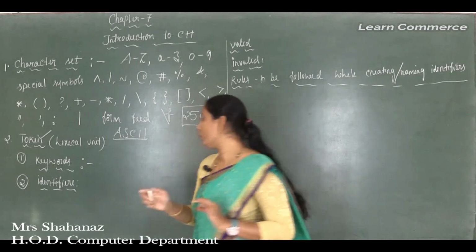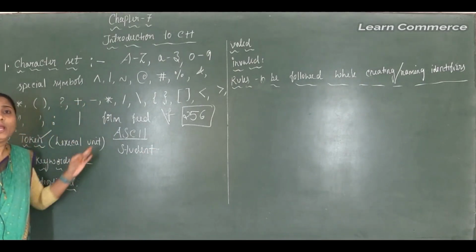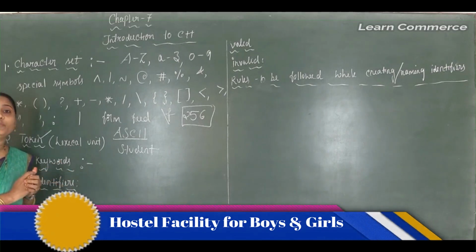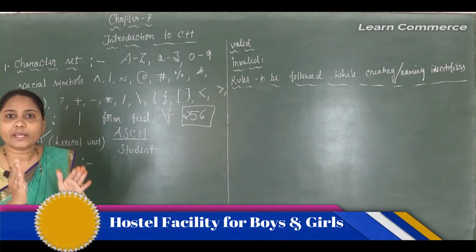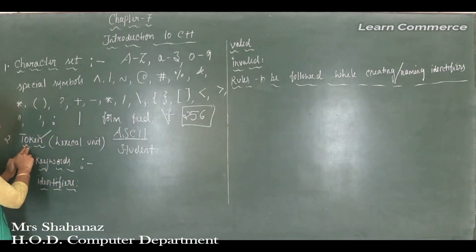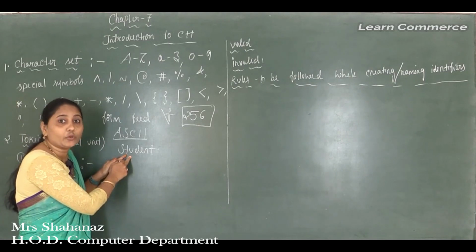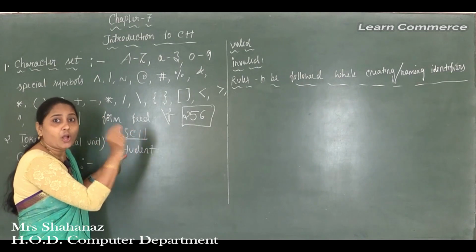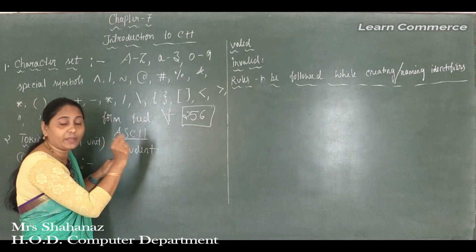For example, the variable we are going to use may be student. It is the name of the variable. To identify things in the program we need to use variables, and if we use different variable names, we can easily identify them. So the meaning of a token or lexical unit is the smallest individual unit in a program. Such variable names and units are what we use while constructing a program in the C++ programming language.